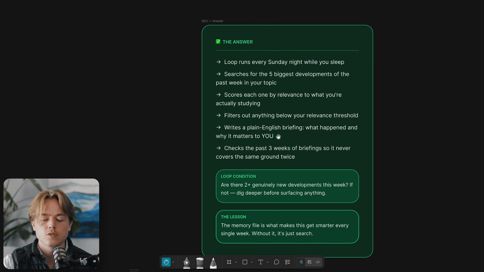Writes a plain English briefing. What happened? Why it matters. And then checks the past 3 weeks of briefings so it doesn't repeat things. Now, a loop condition. Are there 2+ genuinely new developments this week? If not, dig deeper. That's a pretty cool one.